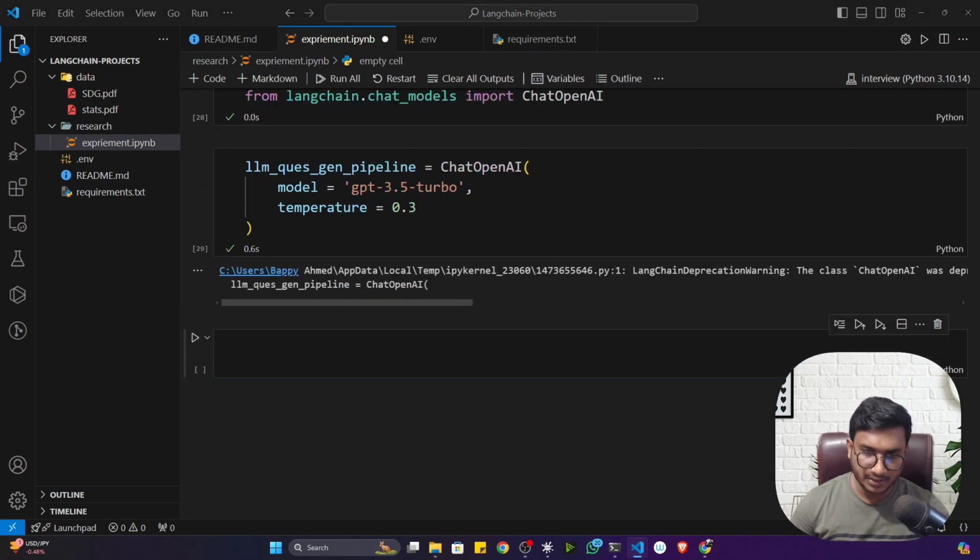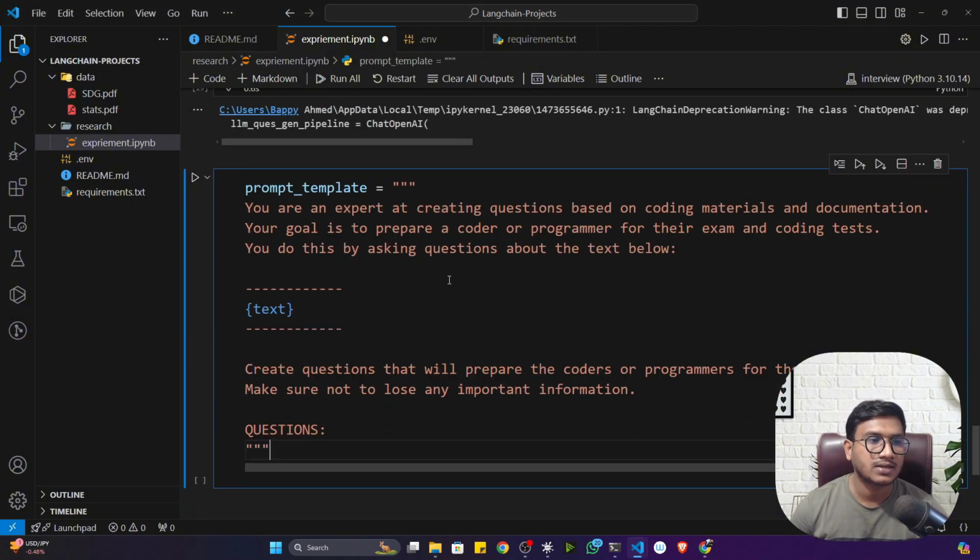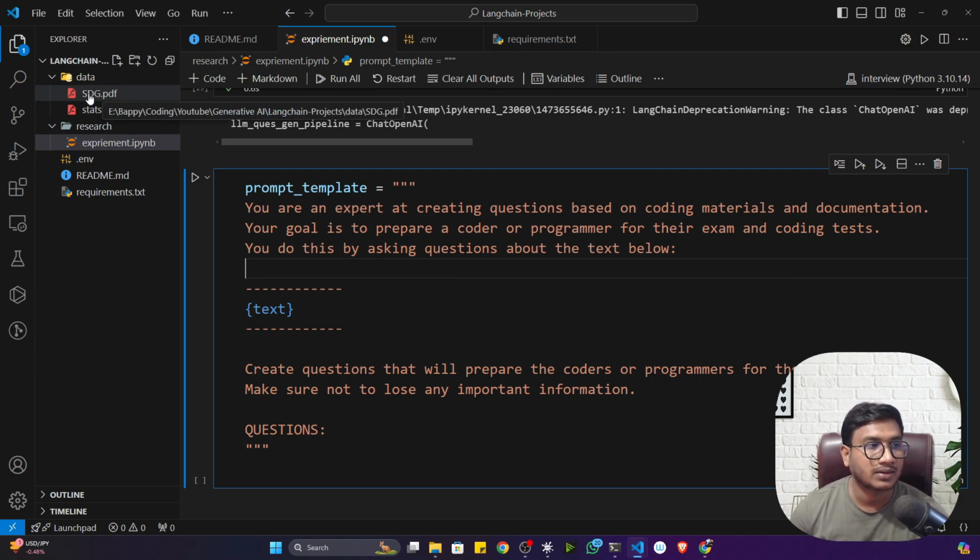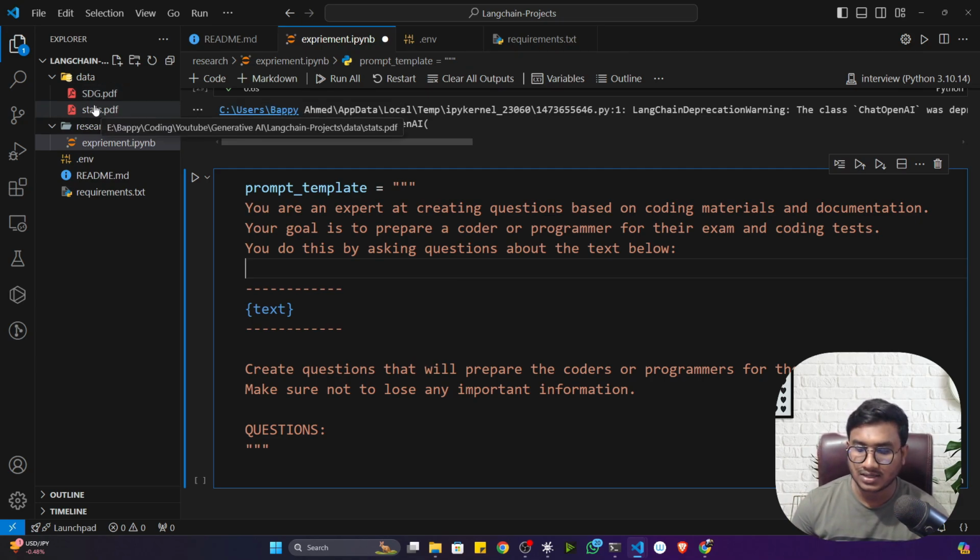Now I already created one prompt template, guys. Let me show you. So this is the prompt I have created. You can see: you are an expert at creating questions based on the coding material and documentation. Whenever I designed this prompt, I was generating coding related questions, and now I'm using other documents, the sustainable development goal and statistics ones.